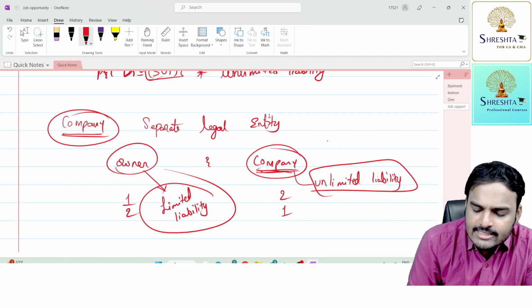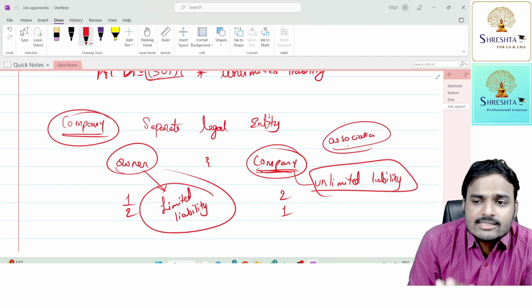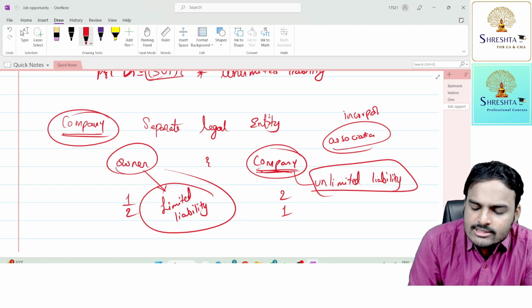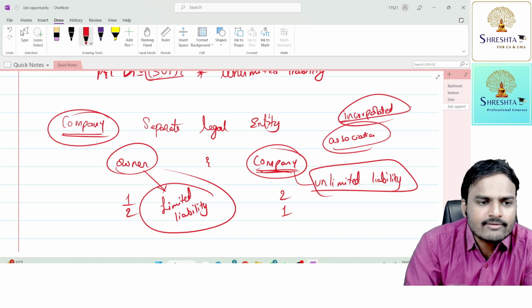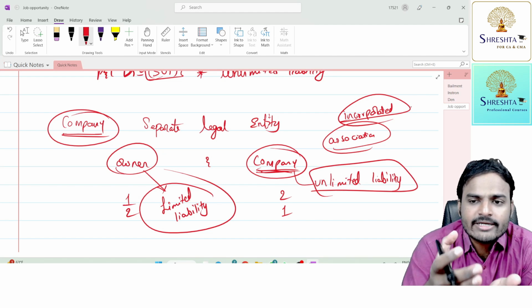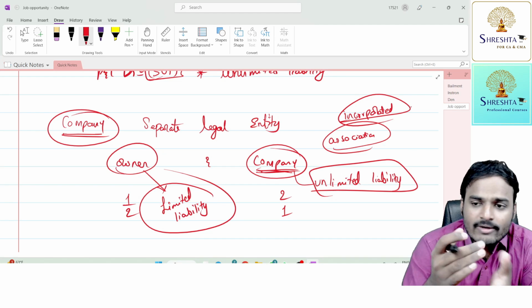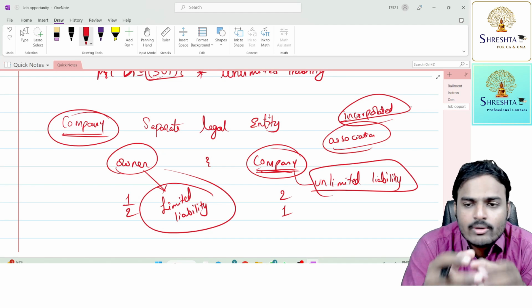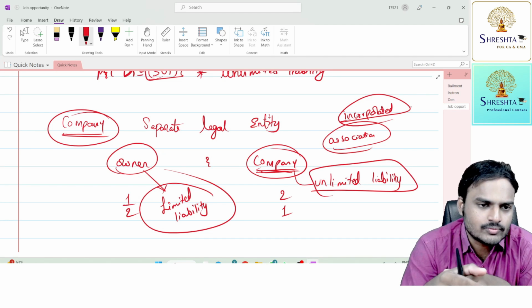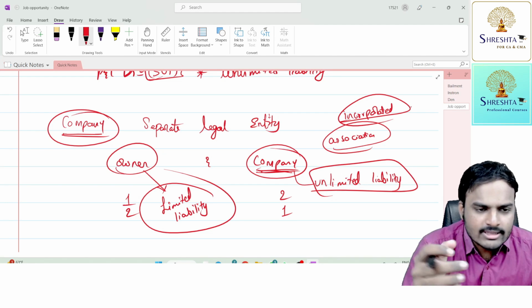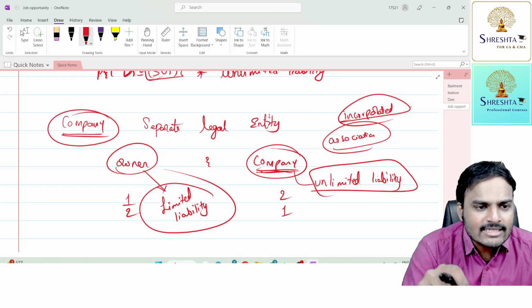Company, it is an association of persons. However, not every association is treated as a company. Only an incorporated association, an association which is incorporated under the Companies Act, we call it a company. Incorporation means you need to register your entity with the government. When you register something with the government, definitely the government is going to have control over you. The government is going to monitor you. Not direct control, but they will monitor you. Whenever you do fraudulent activities, they will come forward and take action immediately.